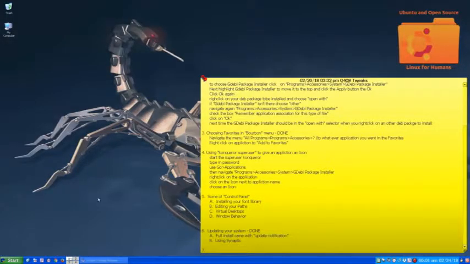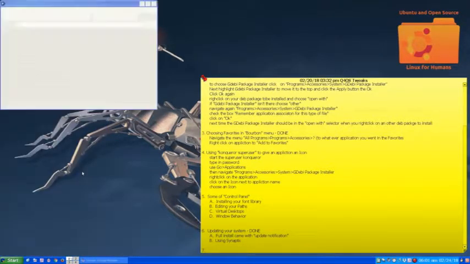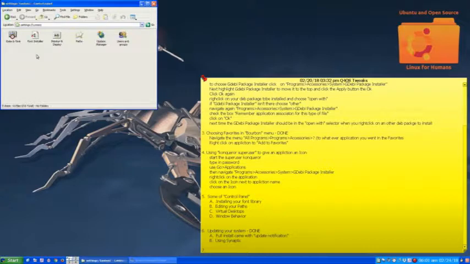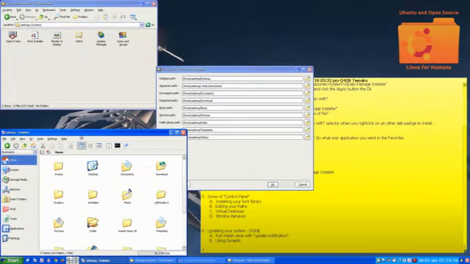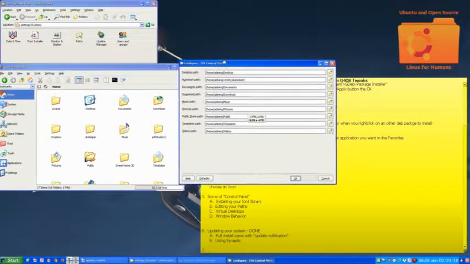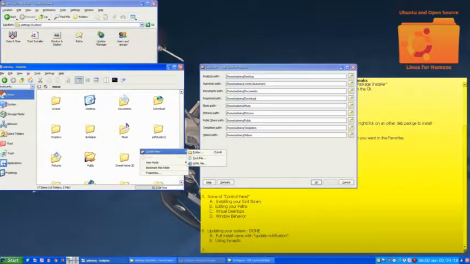Okay, so something I'd like to also cover in paths. And so now we have them here. Let me open up my Dolphin. So there's one of two ways you can create your paths. You can right-click and create a folder here in your Dolphin or Konqueror.